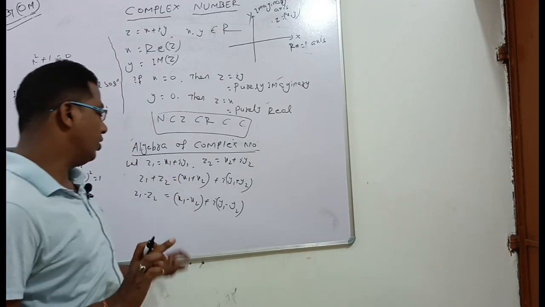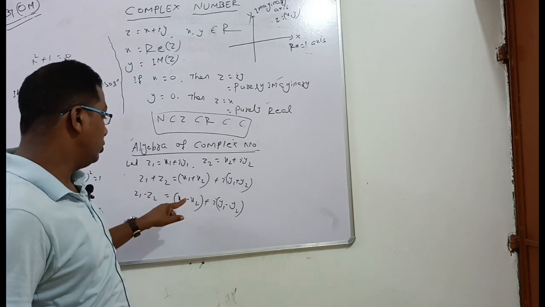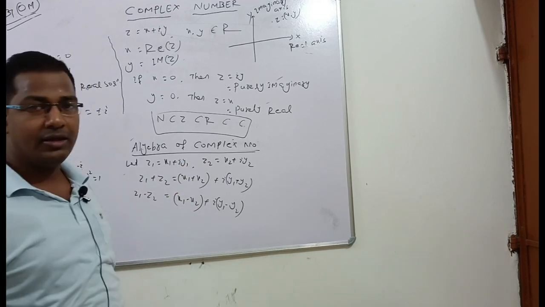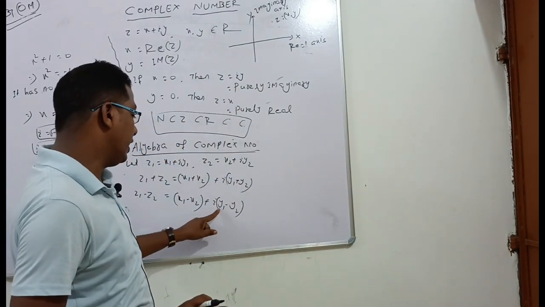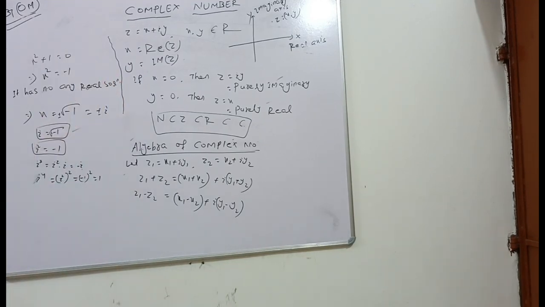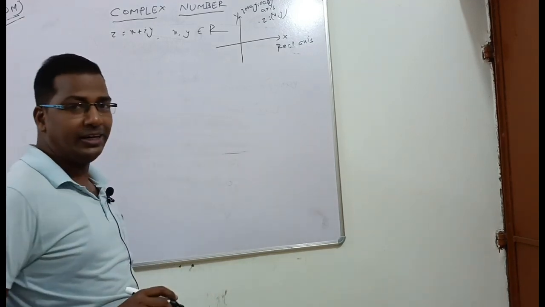z1 minus z2 is equal to, minus means subtract: x1 minus x2, the real parts will be subtracted. Similarly, the imaginary parts will be subtracted. That means x1 minus x2 plus i times y1 minus y2. Okay, then comes multiplication.